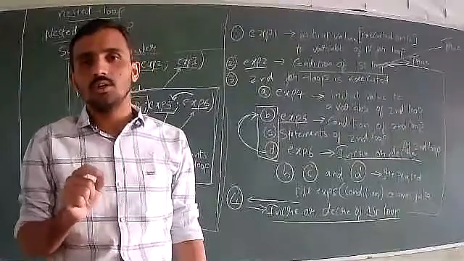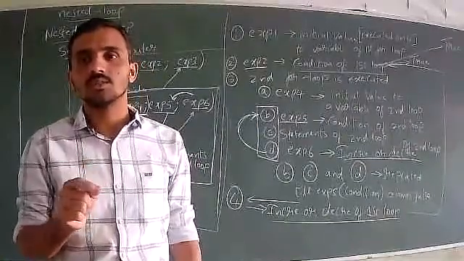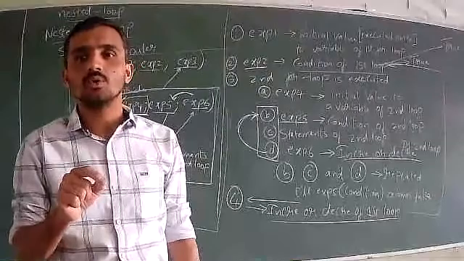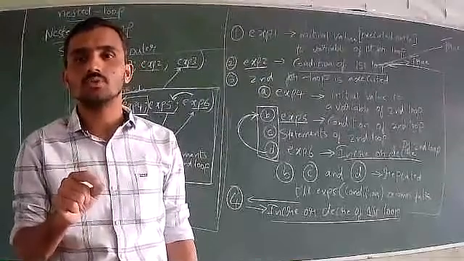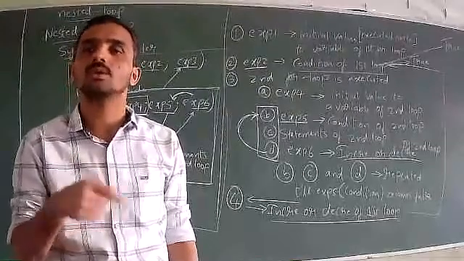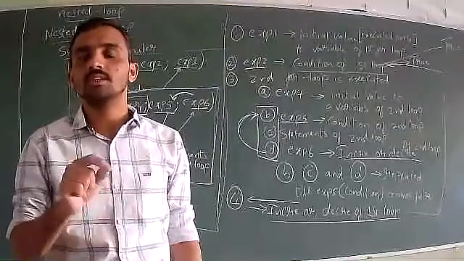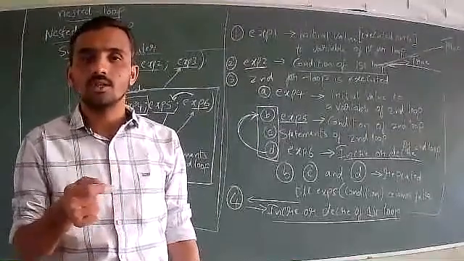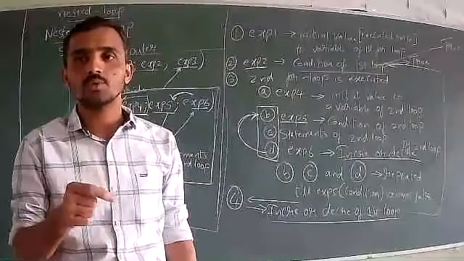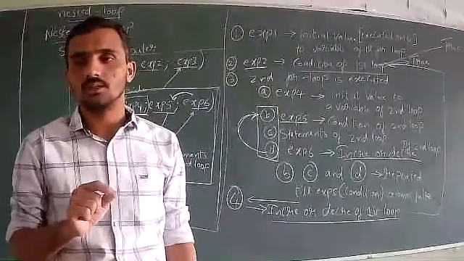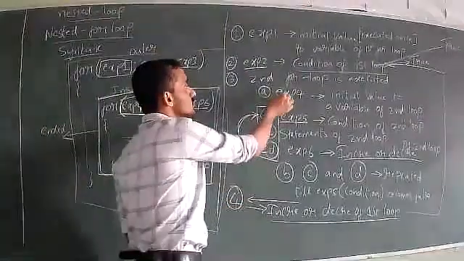Remember this point. Each time the program control comes inside the second loop, that statement is executed.